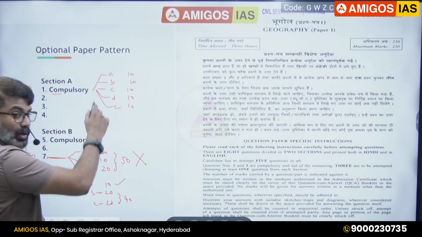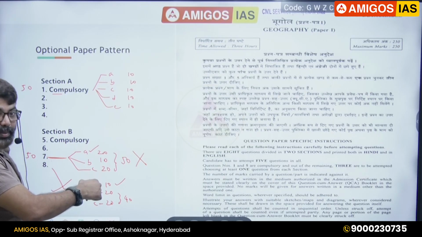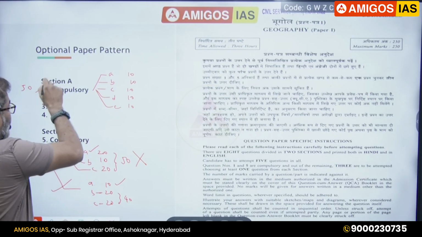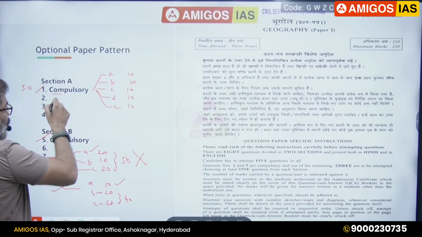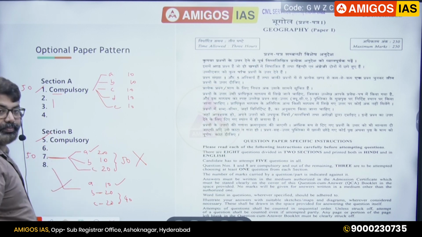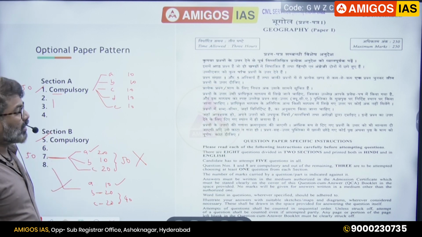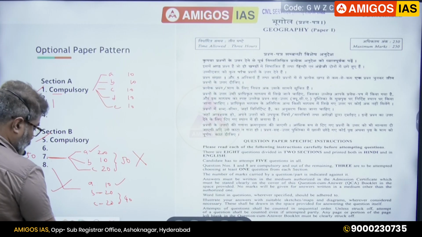So you got the mistakes, what common mistakes students make in the paper. Okay, so 1 and 5 compulsory, 2 from one section, 1 from the other section. Okay, so please remember this.